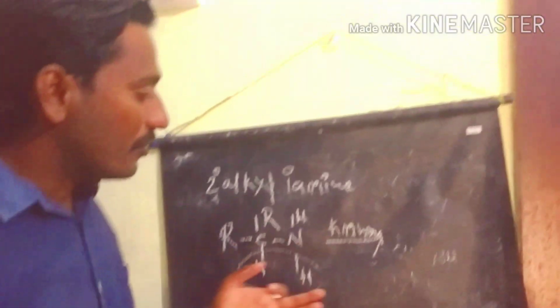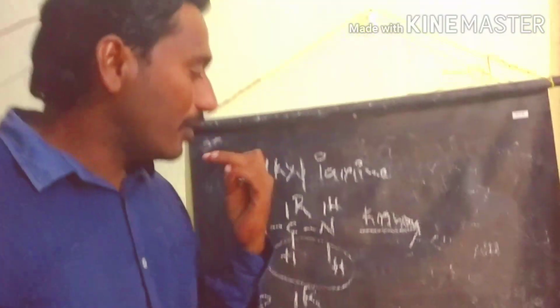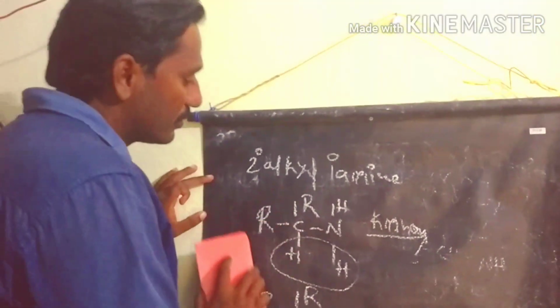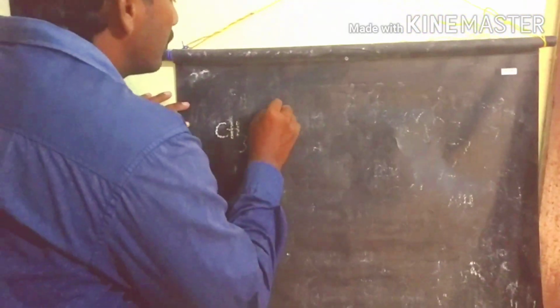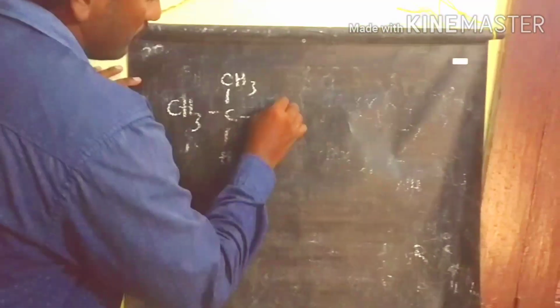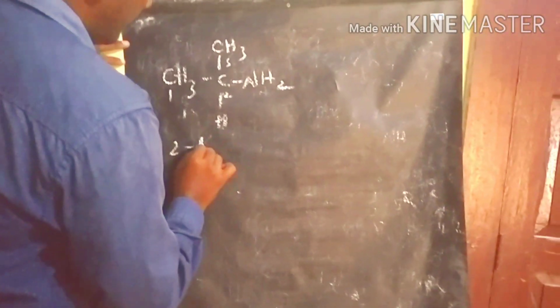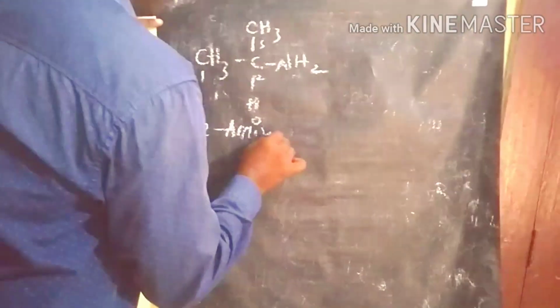Let's see the preparation of acetone from a secondary alkyl primary amine. Now we see a simple example to prepare acetone. CH3... What is the IUPAC name of this compound? 2-amino propane.